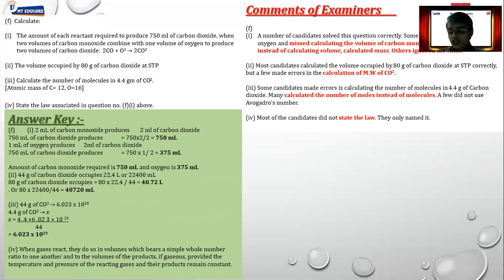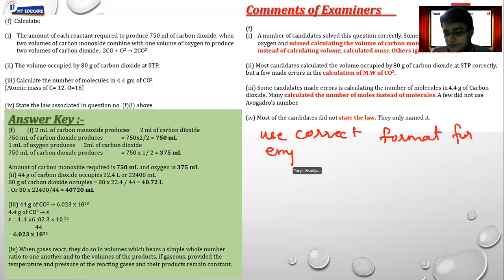I would love to mention about the empirical formula that you should always use the correct format. We'll definitely discuss it once we get a question related to empirical formula in the later part.